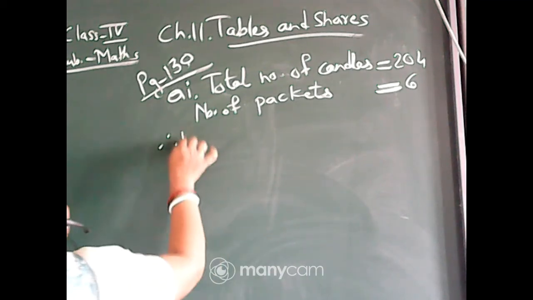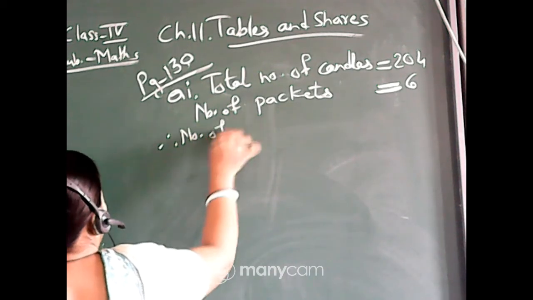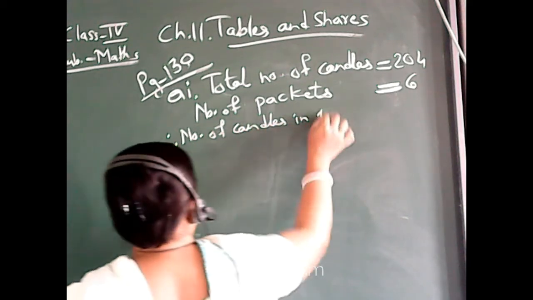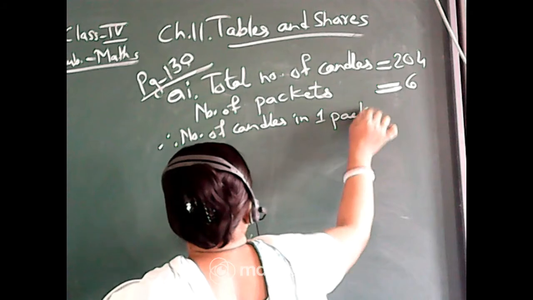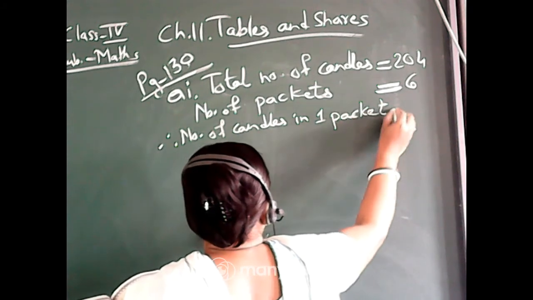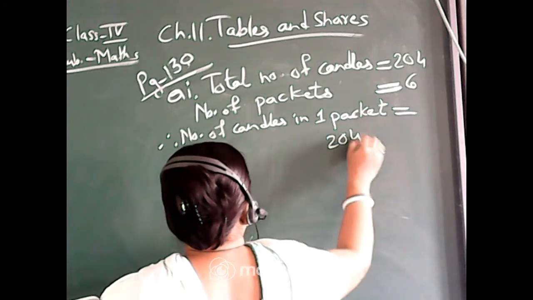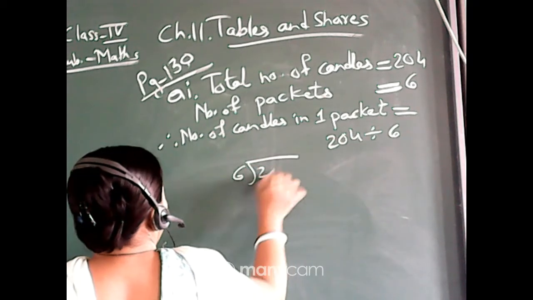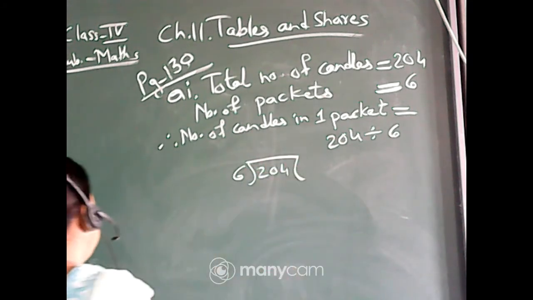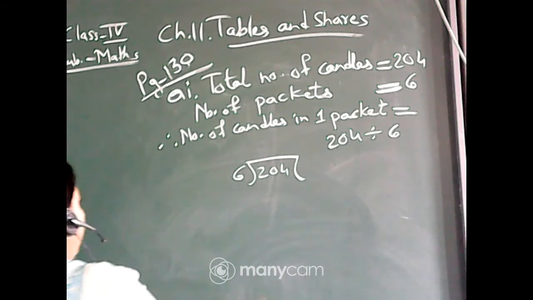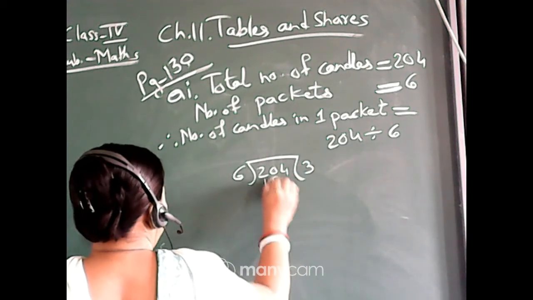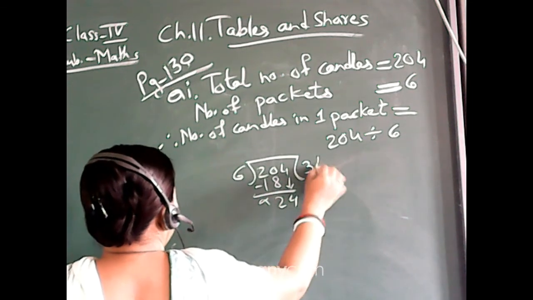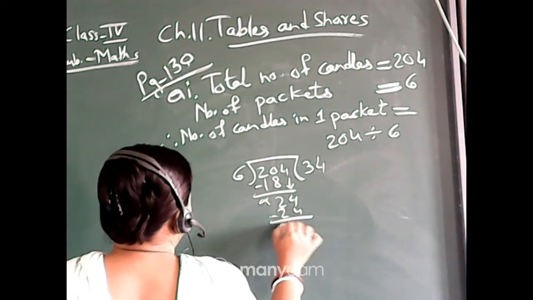Therefore, number of packets is equal to 204 divided by 6. So 6 outside, 204 inside. Now let us divide it. 3 sixes are 18. Subtraction, 2. Now this 4 will come down, and 6 fours are 24.